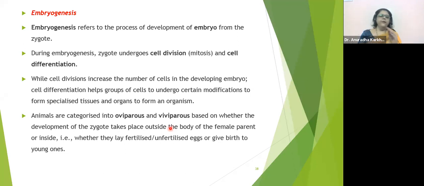And then it will develop a calcareous shell over it, and then it will be laid outside for the development of the embryo. So the zygote is already undergoing embryogenesis when the shell formation takes place, and it will be laid to the outside. And that is the reason the hen will sit on the egg till the young ones hatch out. So it's already a fertilized one.